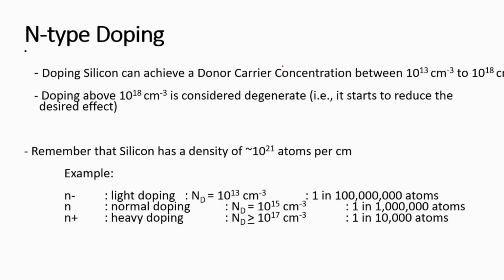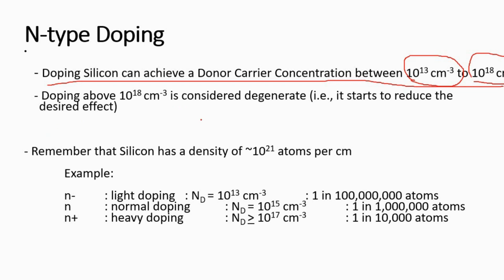Now doping silicon can achieve a donor concentration between this and this. That means you are adding a concentration of 10 to the 13 atoms per centimeter cube to 10 to the 18 per centimeter cube into silicon. Normally in silicon we have electron pairs, so adding impurity tends to disturb the structure. The density of silicon is 10 to the 22 atoms per centimeter cube.